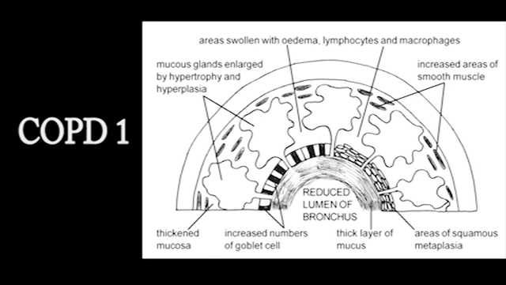And as well as not being able to get the oxygen in, as we've said, it's harder to get the carbon dioxide out. That means the amount of carbon dioxide in the blood increases, causing a hypercarbia. There's an increase in the amount of carbon dioxide in the blood. Now, because the levels of carbon dioxide in the blood are increased over long periods of time, this can overwhelm the hypercarbic drive in the medulla oblongata.